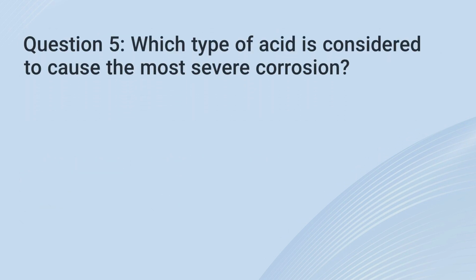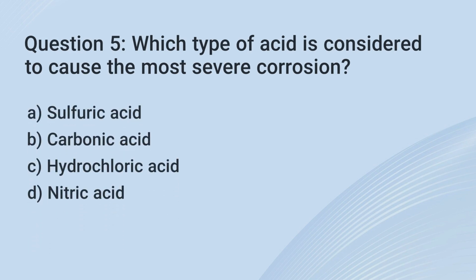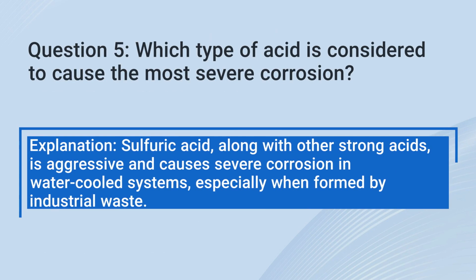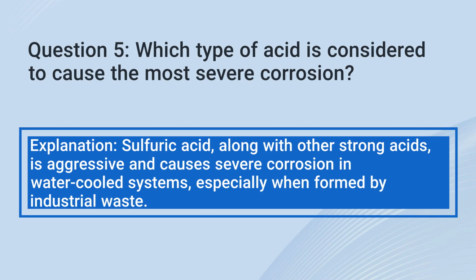5. Which type of acid is considered to cause the most severe corrosion? A. Sulfuric acid. B. Carbonic acid. C. Hydrochloric acid. D. Nitric acid. The correct answer is A. Sulfuric acid. Explanation: sulfuric acid, along with other strong acids, is aggressive and causes severe corrosion in water-cooled systems, especially when formed